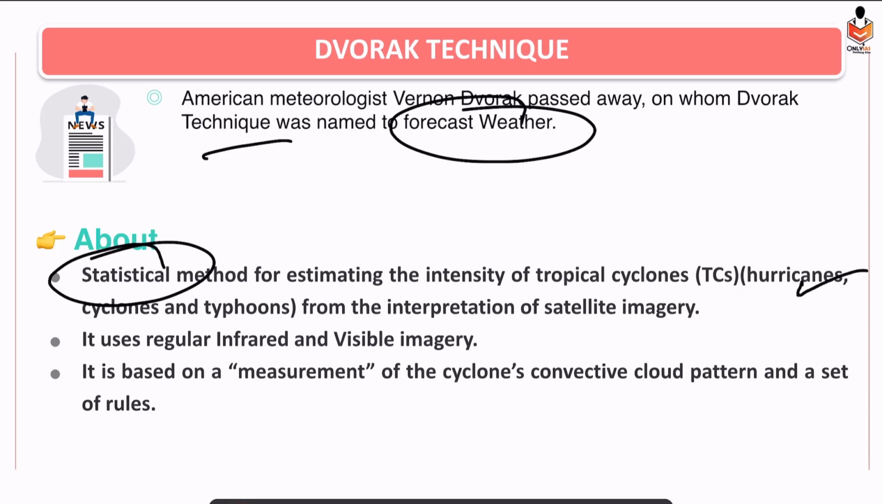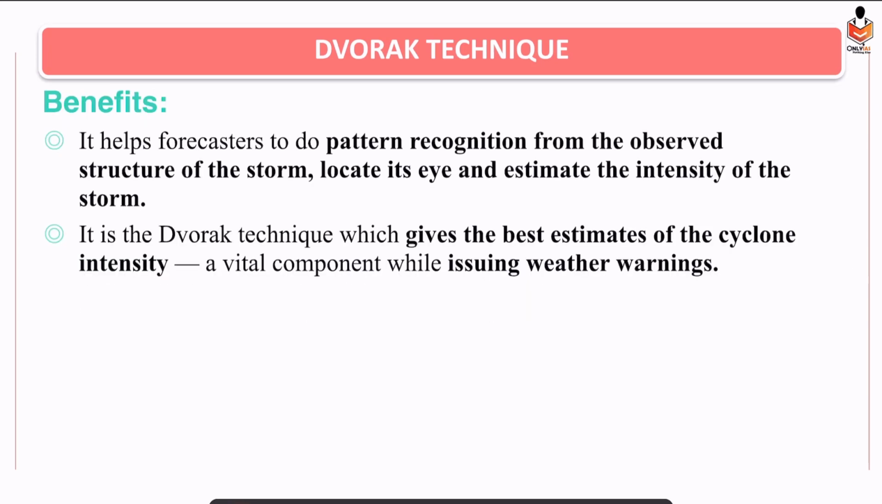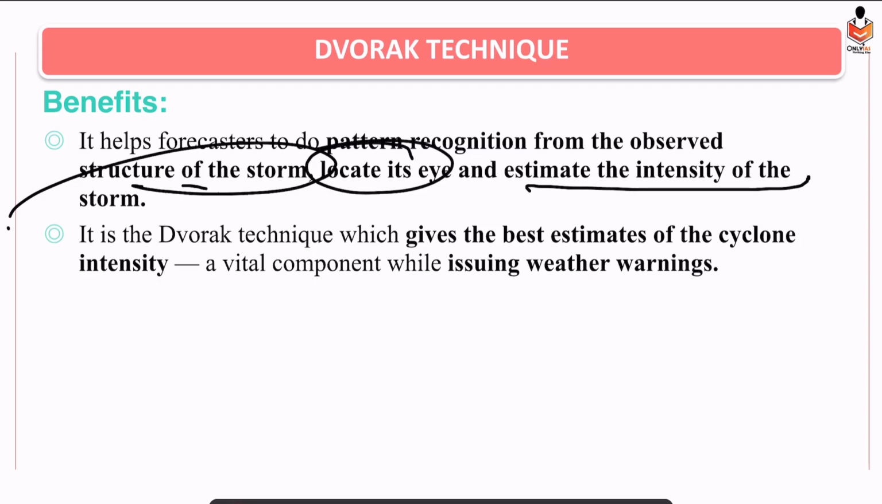Alright. It uses infrared and visible imagery from the satellite. It is based on what? The cyclone's convective cloud pattern. Based on this, it is understanding the structure of the cyclone, where the eye is located, and it is able to estimate the intensity of the storm. So basically it gives the best estimate of the cyclone intensity. And if we are able to predict the cyclone in a better way, it will help us in issuing weather warnings and also mitigate the impact of the cyclone disaster. So this is the benefit of the Dvorak technique.